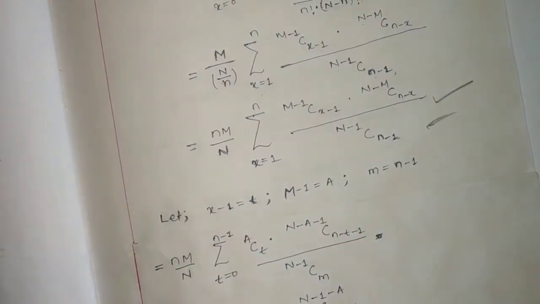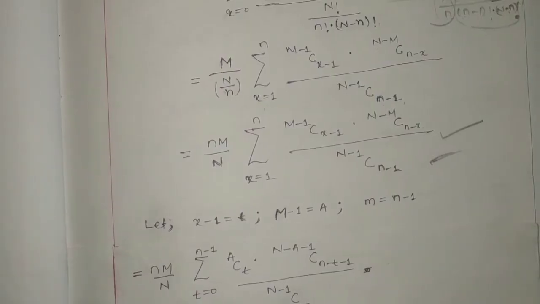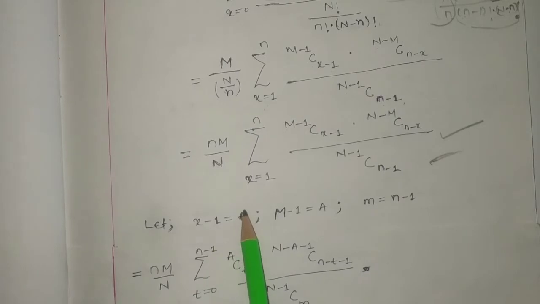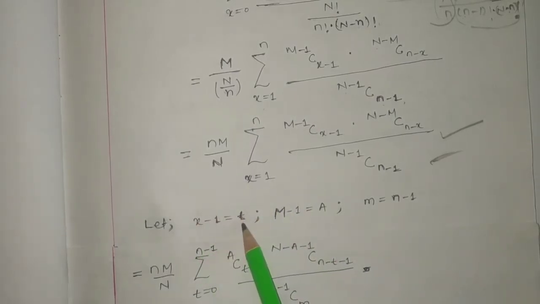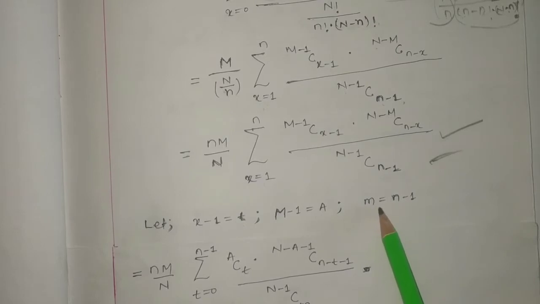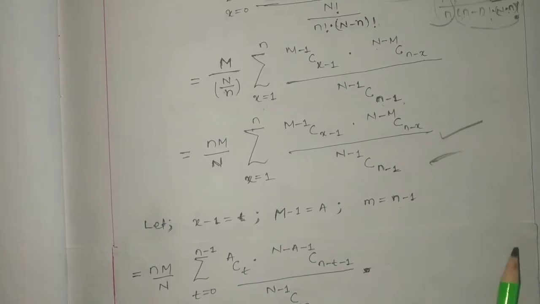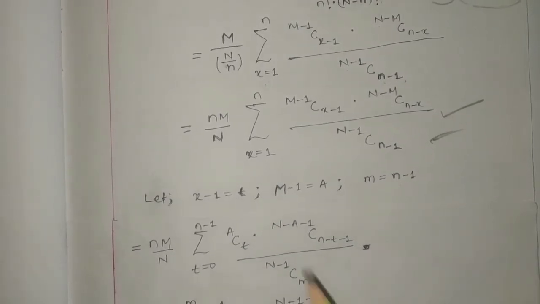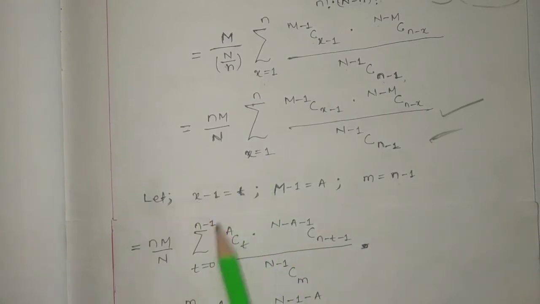Here I am going to change the notations only. See, here I consider x minus 1 equal to t, m minus 1 equal to a, and small m equal to n minus 1. This step is most important. Carefully you have to watch. So if I consider x equal to 1, then t will be equal to 0.